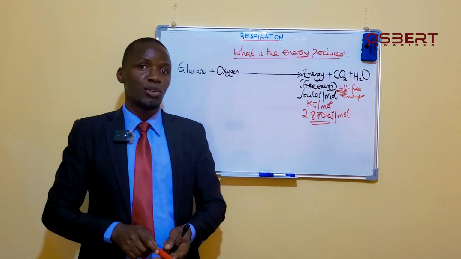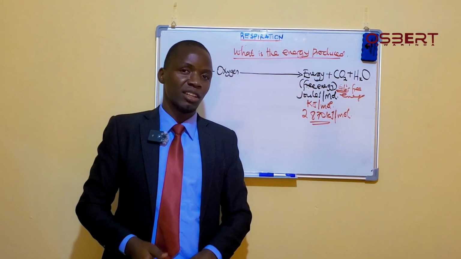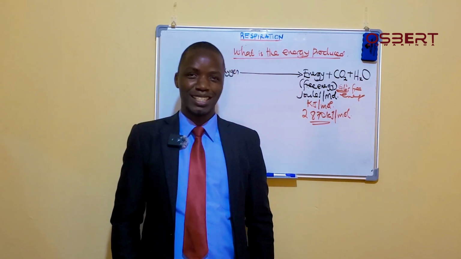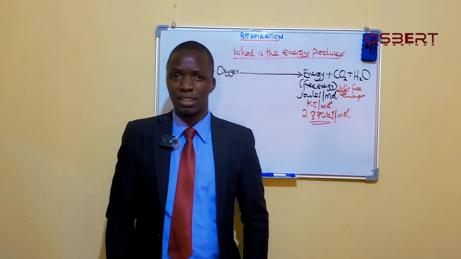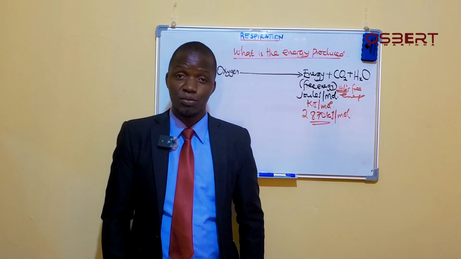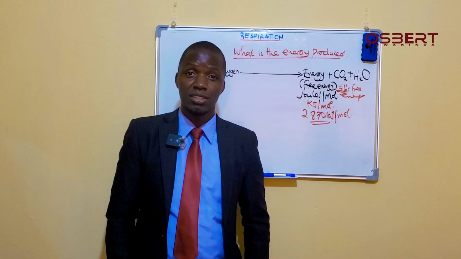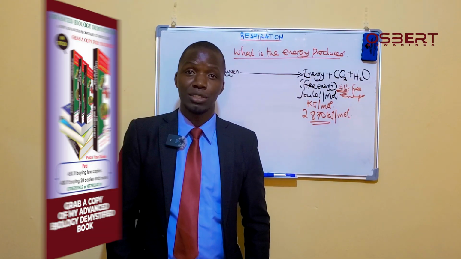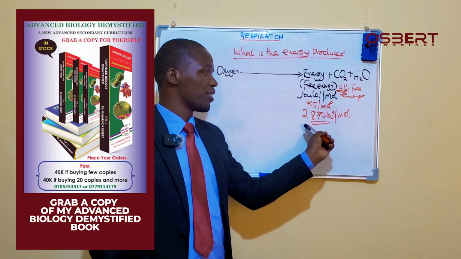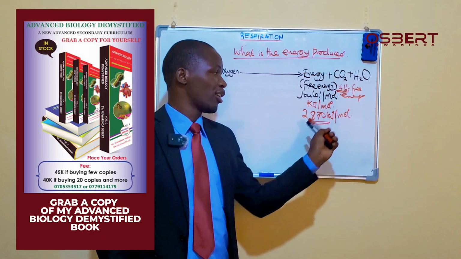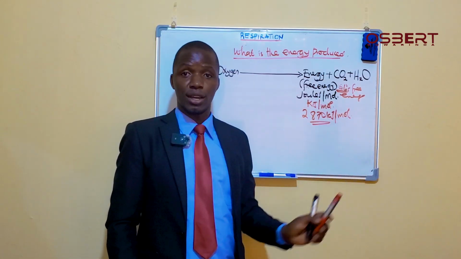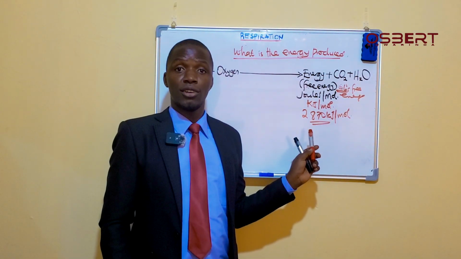Now, I know somebody is saying, teacher, I know that energy that is given out is called ATP. I think that's what is running in your mind, that the energy is always in ATP. But I want to tell you that no, that's not true. The energy which is given out is not ATP. The energy is these joules. For every one molecule of glucose, this is the free energy that is given out.